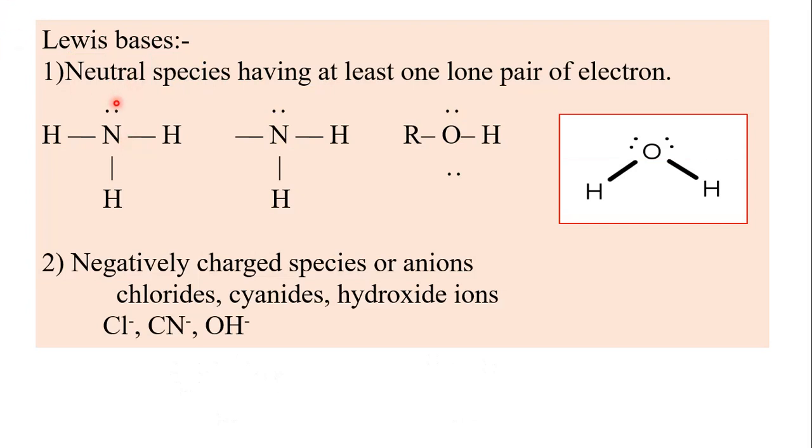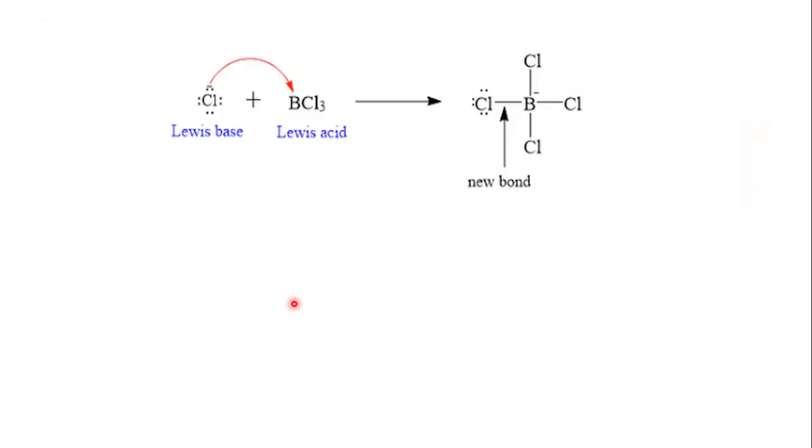Like that, Lewis base is neutral species having at least one lone pair of electrons. Such a molecule can act as a Lewis base. For example, ammonia NH3, alcohol ROH, water, all these are neutral species which can act as Lewis bases, as well as negatively charged species or anions such as chloride ion, cyanide ion, hydroxyl ion, fluoride ion, they can act as a Lewis base.